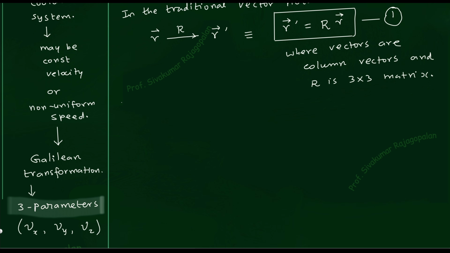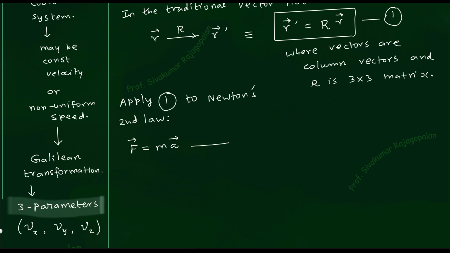So now we will apply equation number 1 to which equation? Newton's second law. Of course, the second law is the only equation that appears in equation form. Therefore, we will write down that F equal to ma. What will happen to F equal to ma? F equal to ma goes to, under rotation, like that you have to read. So under rotation, F equal to ma goes to what shall I write here? That's what I am thinking. You can write F prime.